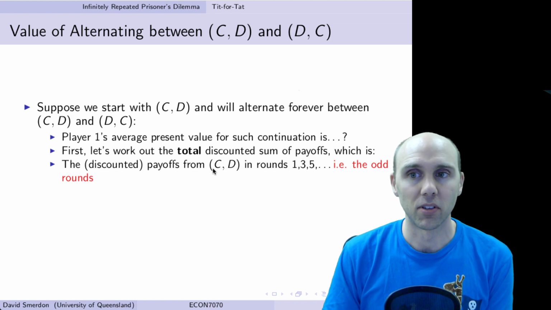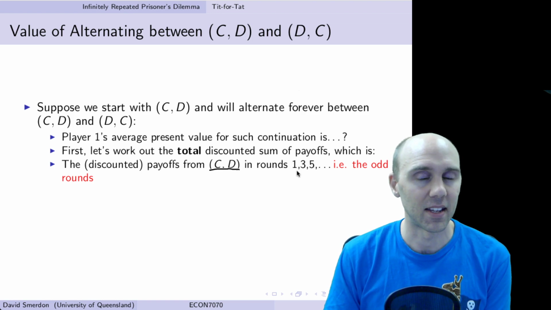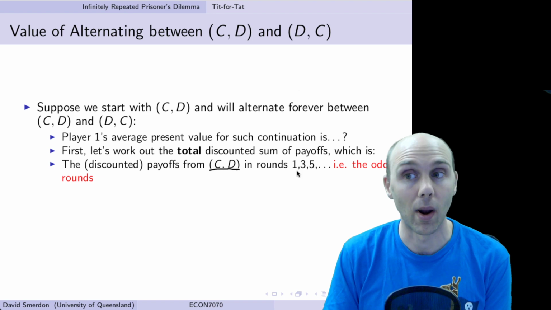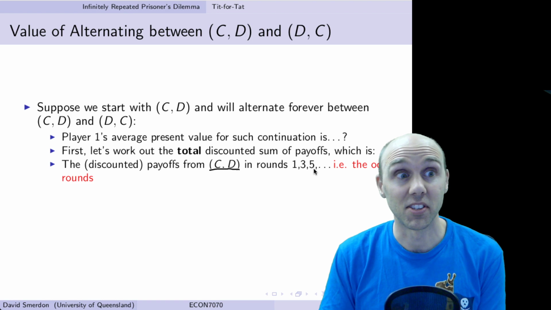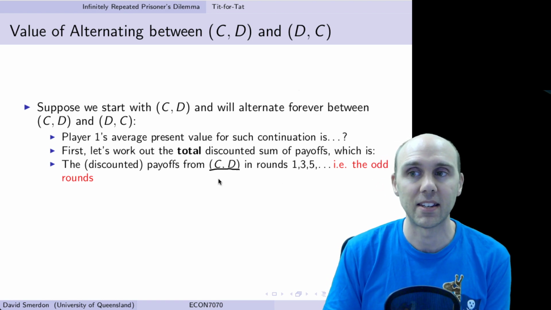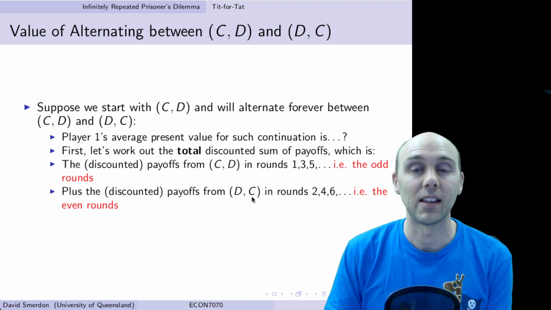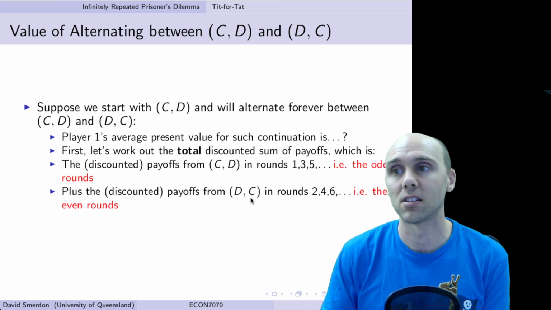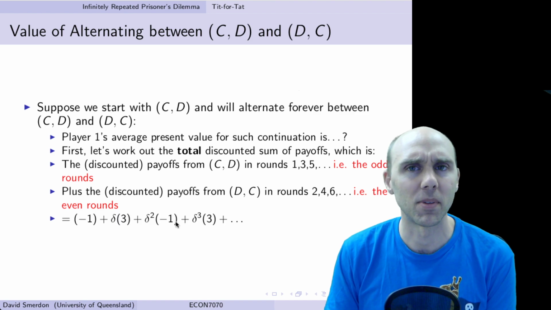that's going to be equal to the discounted sum of payoffs from playing CD, and that's going to occur in round 1, not round 2, because then it's DC, but then we switch back to CD, so round 3, not round 4, but round 5, not round 6, but round 7, so the odd rounds. So we need the discounted payoffs from CD in the odd rounds, and we need the discounted payoffs from DC in round 2, round 4, round 6, and so forth, which is the even rounds. So what we're adding up is something a bit strange.